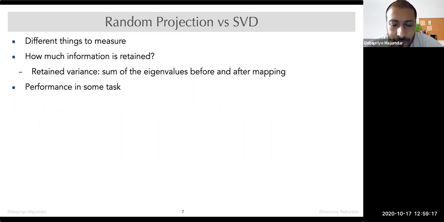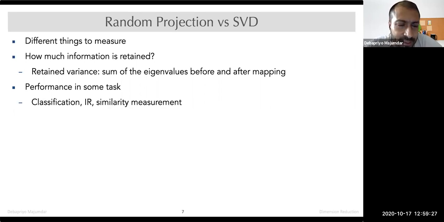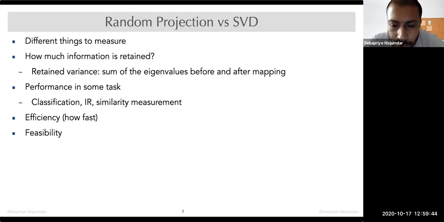Obviously retaining variance may not be the only criterion. How does it actually work in real life? Given some real data and their known answers, how does it actually work? Classification, information retrieval, similarity measurement. These are all different aspects. Which one should you choose, random projection or SVD? Efficiency, how fast is it? And feasibility, is it at all possible to compute? All of these are different issues.